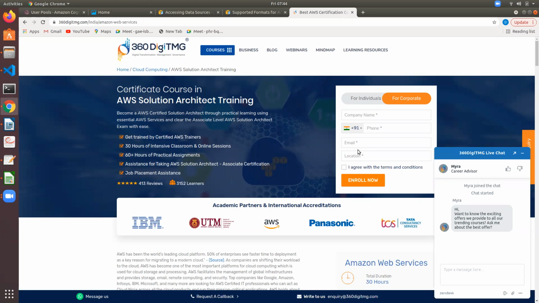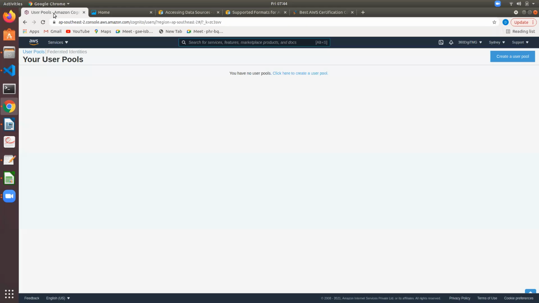So to allow that access after registration, suppose this web application is running on AWS. After registration, we need to grant certain users entry into our web application. Then you can create user pools. User pools are nothing but directories where a list of users will be there. Registered users list.